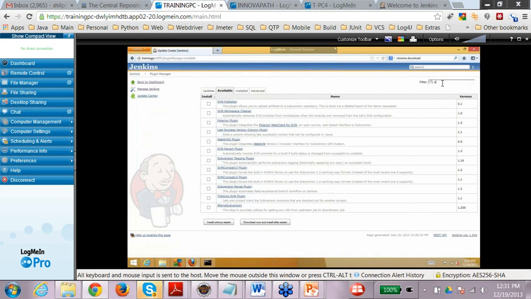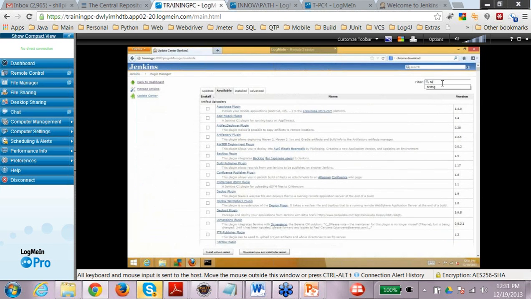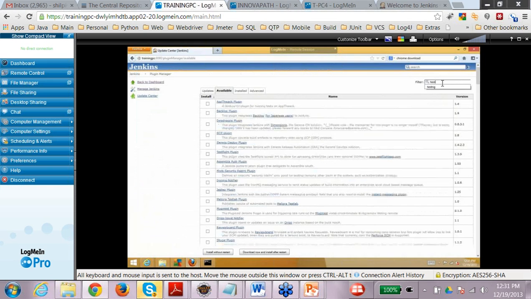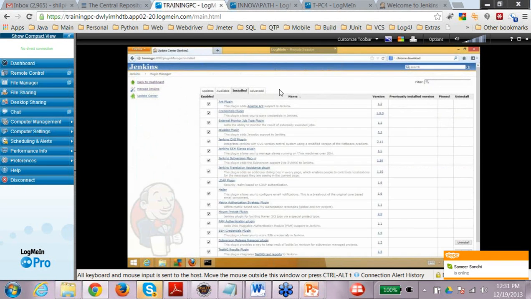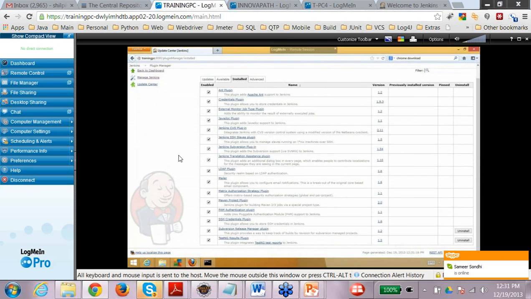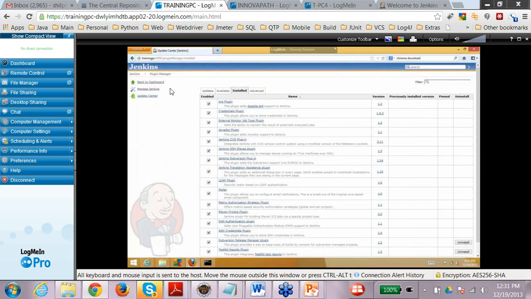Another plugin which you can use is the TestNG plugin, because we are using the TestNG result set. So it's already installed there, if you see here in my install, because I installed it previously. You can see here Subversion Release Manager plugin and TestNG Results plugin. So these are the two plugins which I have explicitly installed in Jenkins. So let's go back and create a job for ourselves.